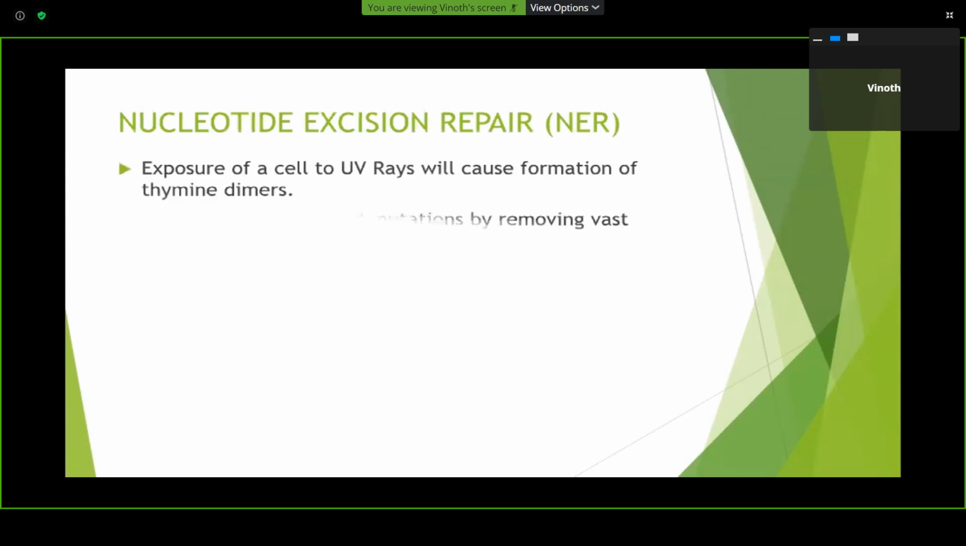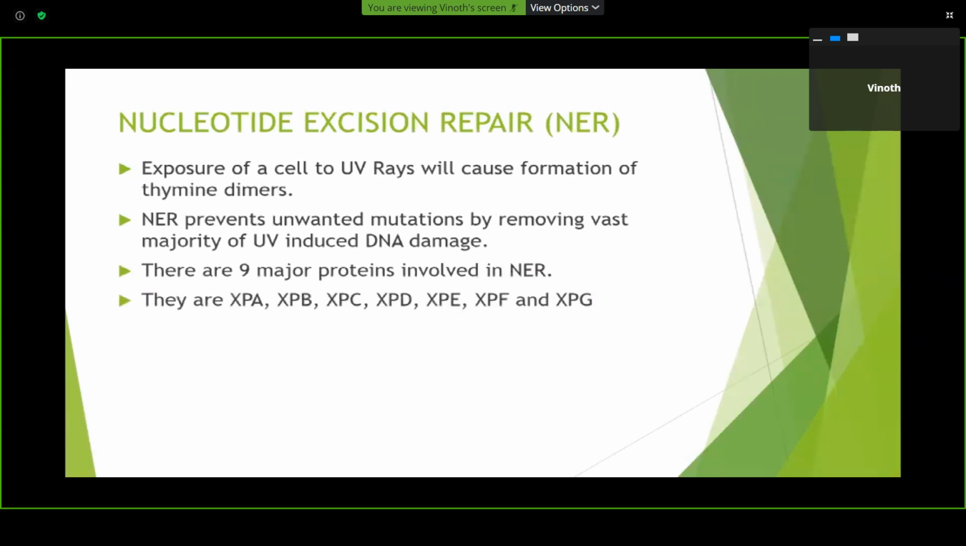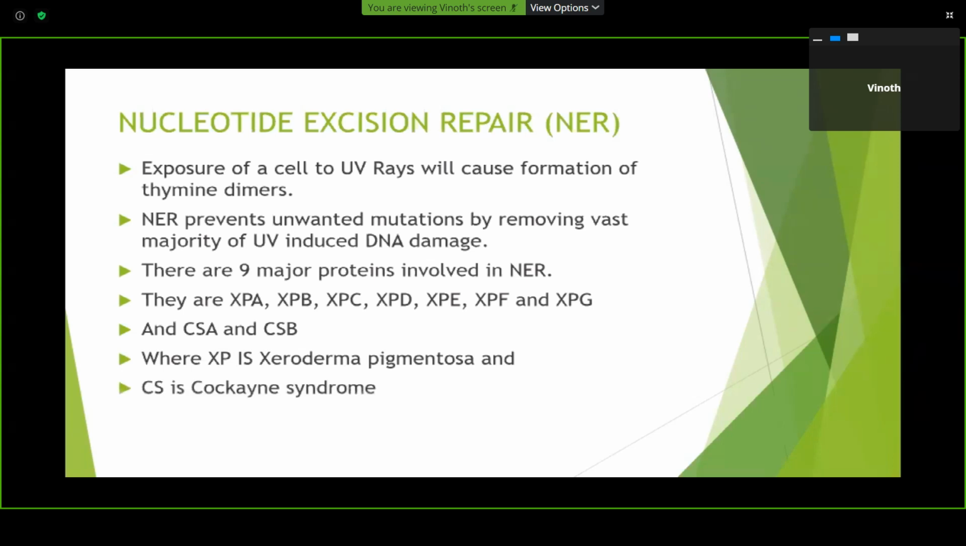Next, nucleotide excision repair. Exposure of a cell to UV rays will cause formation of thymine dimers. Nucleotide excision repair will prevent this unwanted mutation by removing the vast majority of the UV induced DNA damage. So this is done by a group of 9 major proteins involved in nucleotide excision repair. These are XPA, XPB, XPC, XPD, E, F, and G, and CSA and B, where XP is xeroderma pigmentosum disease which comes from a defect of that protein, and CS is Cockayne syndrome which also comes from a defect in that protein.